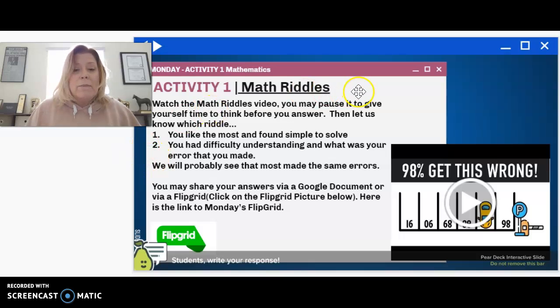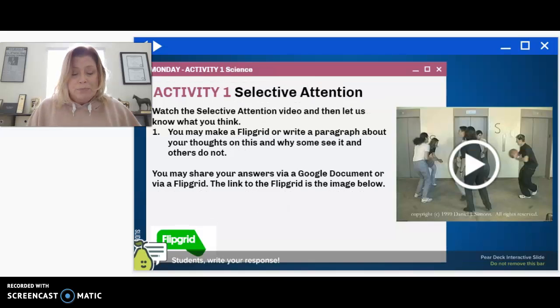So the first activity is a math riddle page. Follow the directions on the page. This right here will usually be a video either that I want you to watch or explaining it. This Flipgrid is a link. You can click on it. It'll take you directly to the Flipgrid where you can make a video to answer the question if that's your preferred method. The other method is to use a Google Doc. I will be attaching a Google Doc for you. It'll be the Google Doc for the entire week. You can just add all your responses or pictures into that if you'd like.